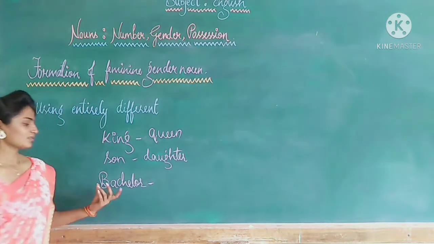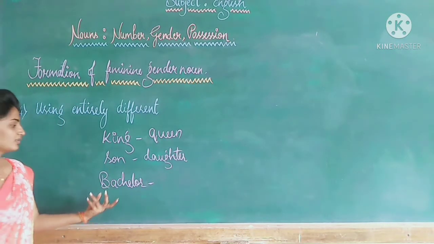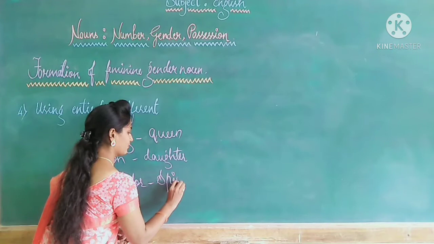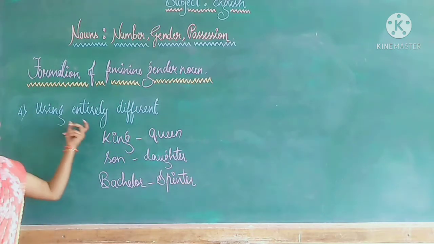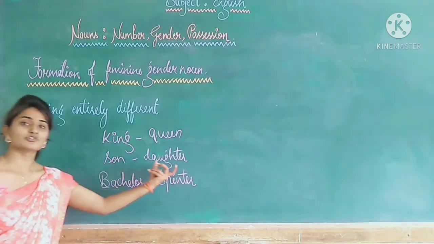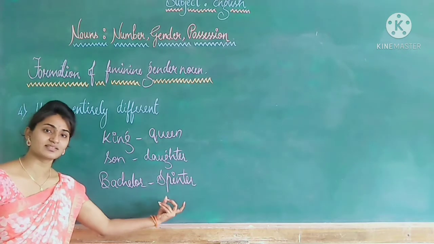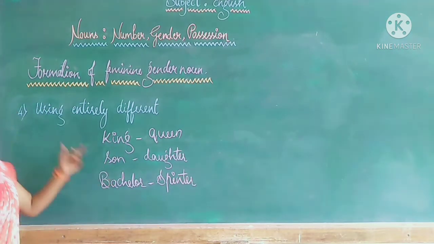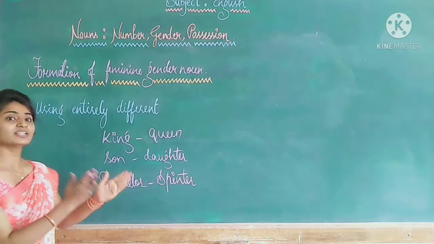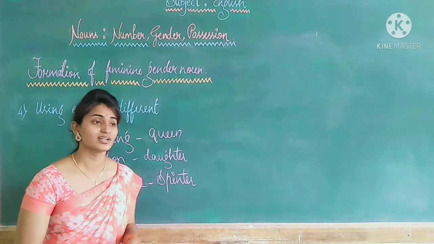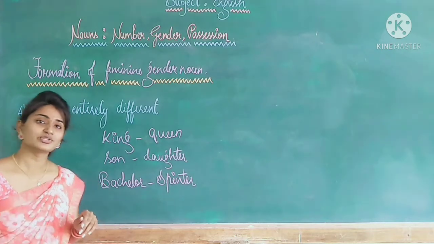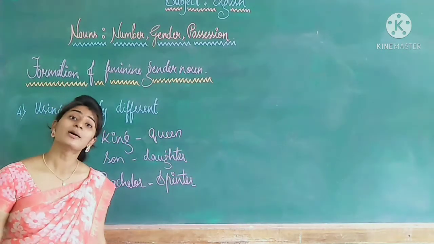Bachelor. One who is not married, a boy, is called a bachelor. For a girl, what do you say? Bachelor, spinster. So using entirely different words, king becomes queen, son, daughter, bachelor becomes spinster. These are the examples of the fourth rule, that is using entirely different words to convert the masculine gender to feminine gender. These are the formation of feminine, that is to change the masculine gender into feminine gender. Next we are going to see about the possession.